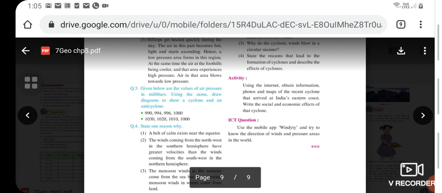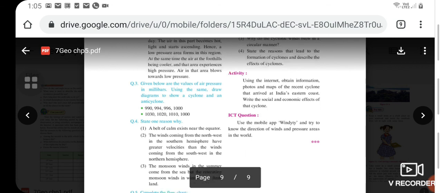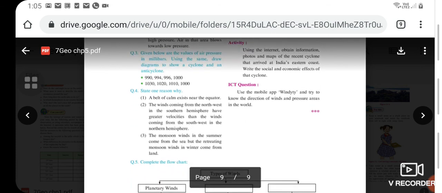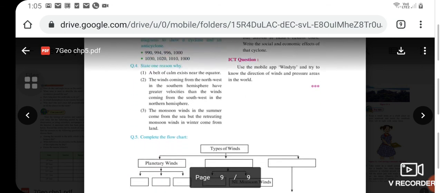The activity for you is that you have to use the internet, obtain information, photos and maps of the recent cyclone that arrived at India's eastern coast. Okay, so write the social and economic effects of the cyclone.